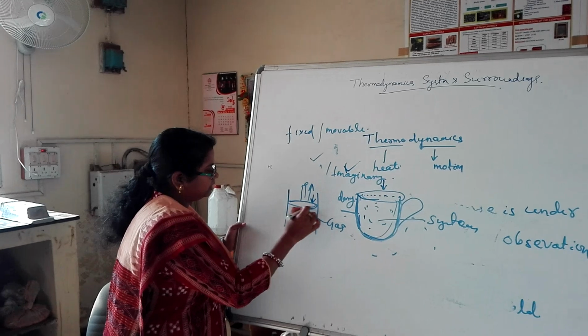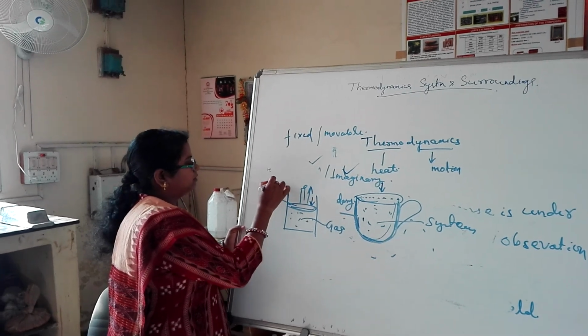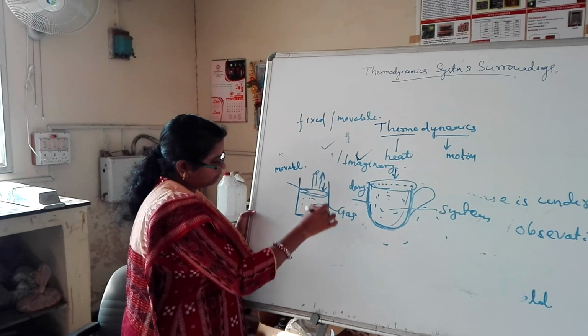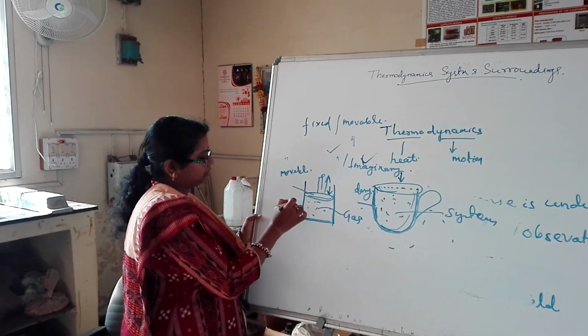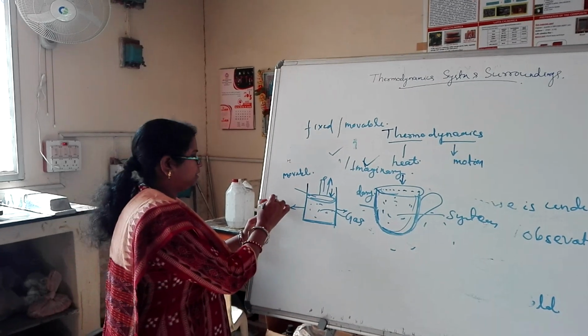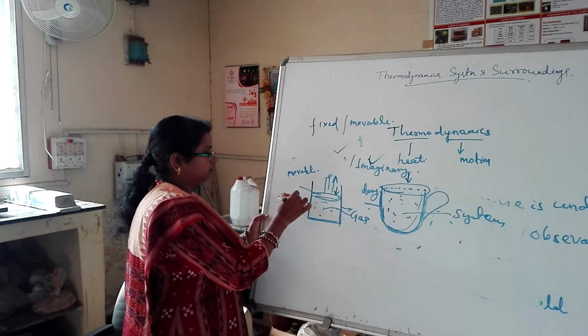So this boundary is called the movable boundary, and the other boundaries cannot move with respect to each other in this direction or that direction. Those are fixed boundaries.